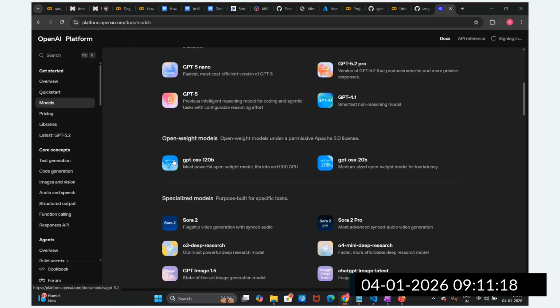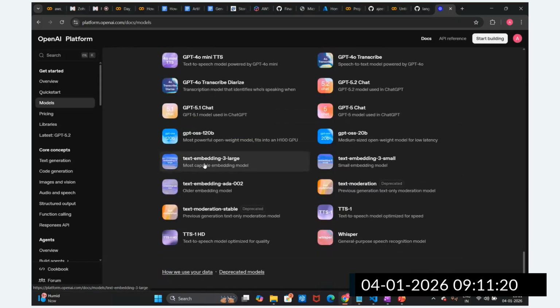Now you can see here there are the OpenAI text embedding models, three small and three large, and this is the ADA series. ADA was the previous model, 2022 to 23, which most of the time we utilized, but as of now, these are the most capable embedding models. Small and large; we are going to utilize the large. Any questions?